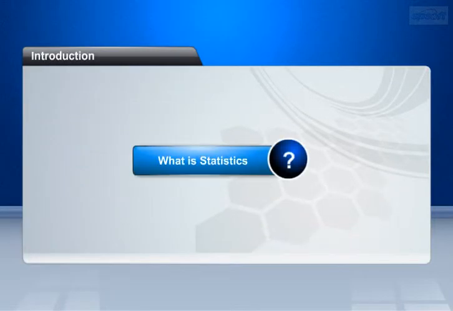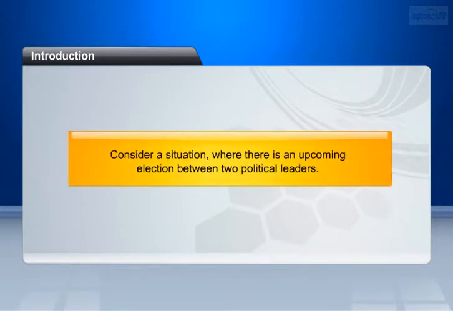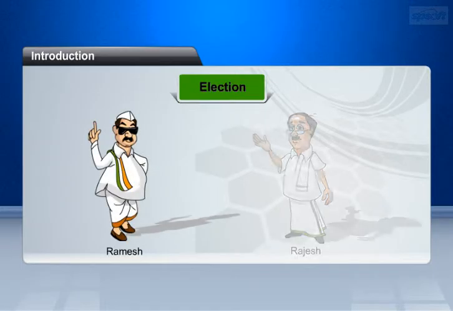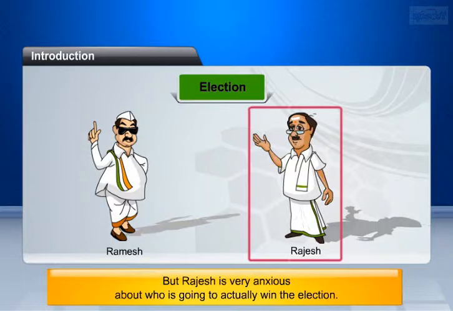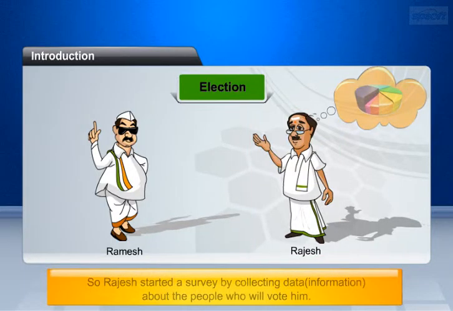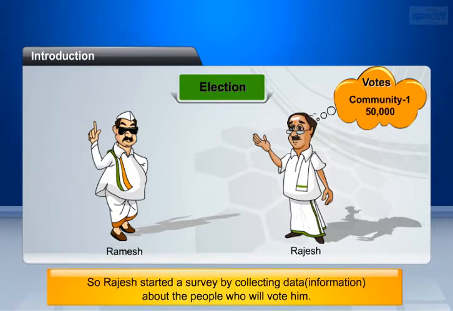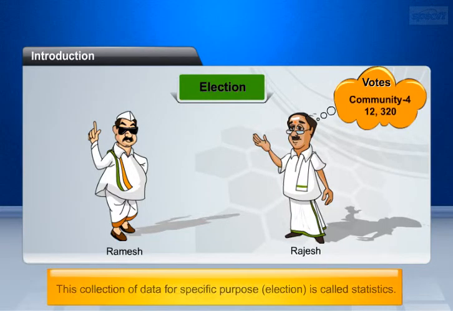Now let us see what is statistics. To know about statistics, let's consider a situation where there is an upcoming election between two political leaders, Ramesh and Rajesh. Both finished campaigning in the city. But Rajesh is very anxious to know who is going to actually win the election. So Rajesh started a survey by collecting data, or information, about the people who will vote for him. This collection of data for a specific purpose, that is, election, is called statistics.